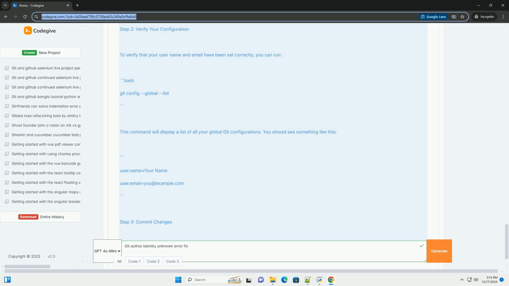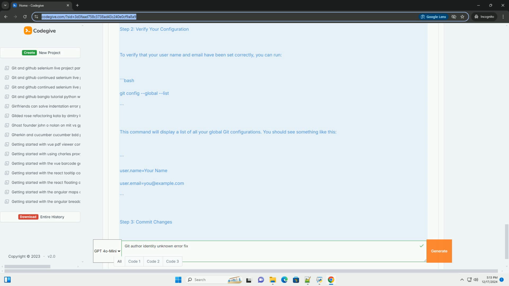Step 3, commit changes. Once you have set your username and email, you can now proceed with your commit. Navigate to your repository directory and run the following commands. 1. Stage your changes: bash git add. 2. Make a commit: bash git commit -m "your commit message".